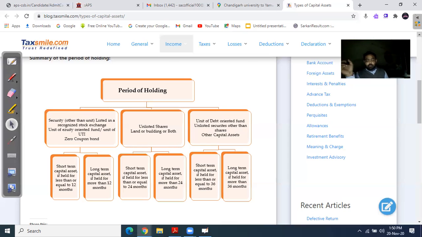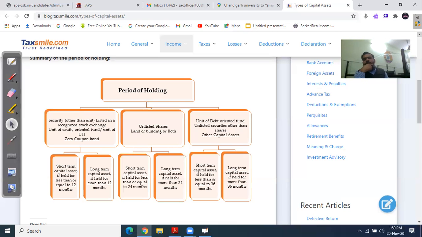In the format, under particulars and amount: full value of consideration, minus cost of acquisition, with indexation of cost of acquisition in case of long term, then cost of improvement, and less cost of transferring the asset, and the net capital gain. That's how we calculate the capital gain.